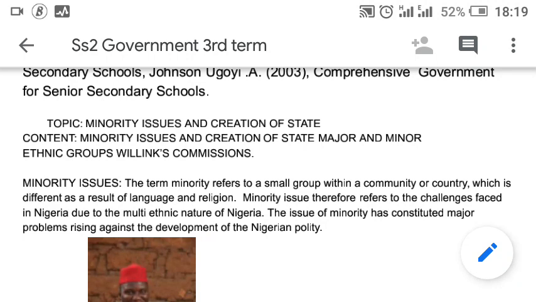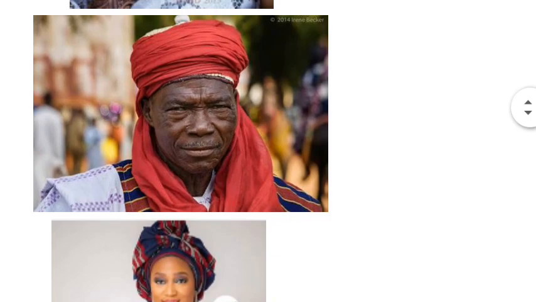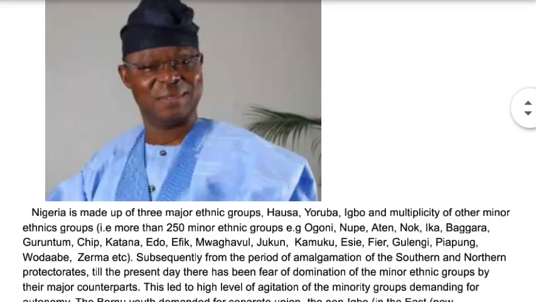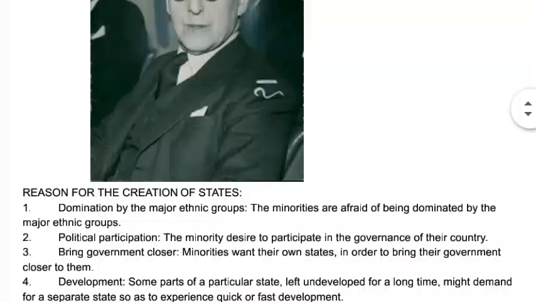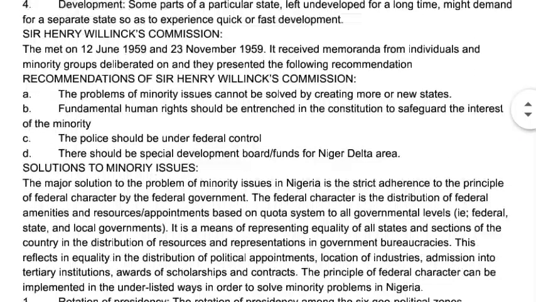But before we start, by the end of this lesson, you'll be able to define what minority issues means. You'll be able to see some pictures that show the tribes that we have, the major tribes that we have in Nigeria. You'll be able to see the reasons for the creation of state.